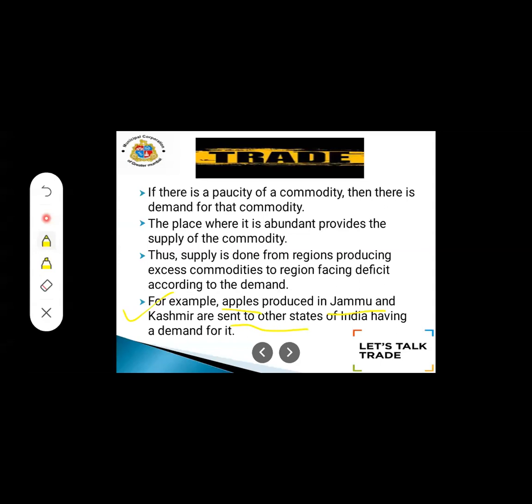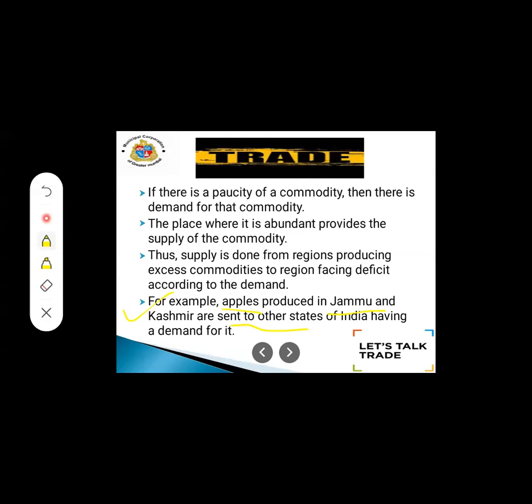That's why they are sending them. So the product which goes from one region to another region is known as trading. And why is trading done between regions? Because they are fulfilling the demands of the people.